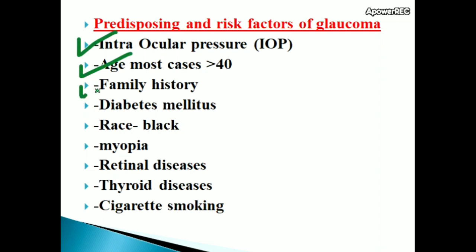Then family history of glaucoma, diabetes mellitus, race. Black persons have more chances of being affected by glaucoma than white persons. Myopia, retinal diseases like retinal detachment, thyroid diseases, and cigarette smoking are all risk factors of glaucoma.